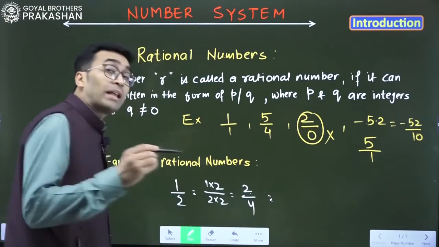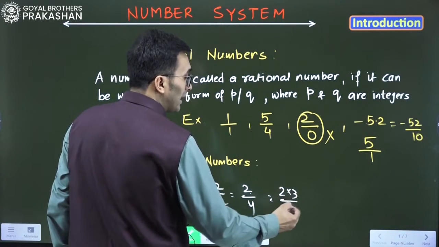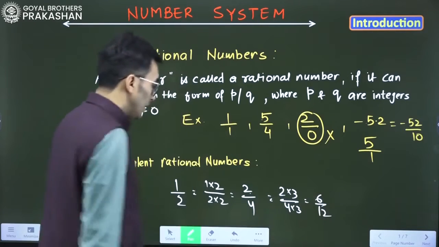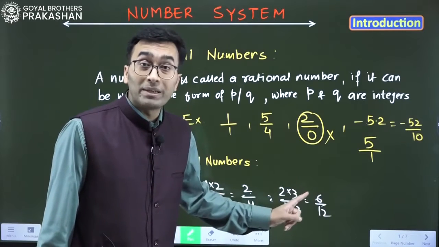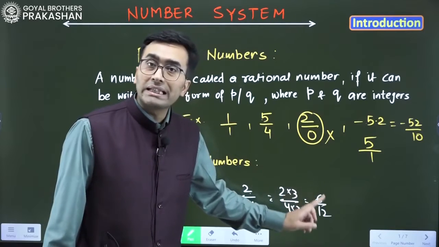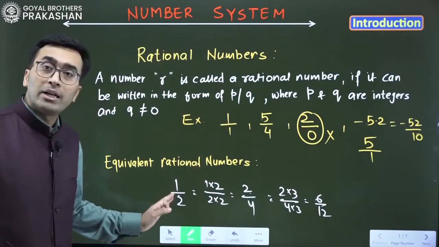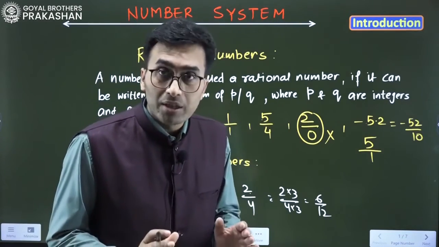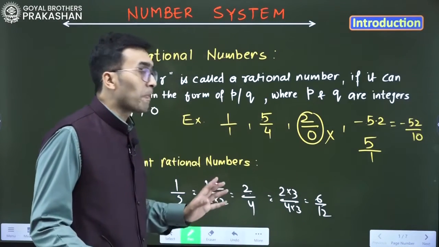Let's say I multiply by 3, so 2 times 3 and 4 times 3, so this will be 6 over 12. 1 over 2 and 6 over 12 are equivalent because if I cancel it out, 6 goes into 6 once and 6 goes into 12 twice. So this 6 by 12 and this 1 by 2 are exactly the same. That's why we are calling them equivalent rational numbers. Okay, I think this is clear till here.